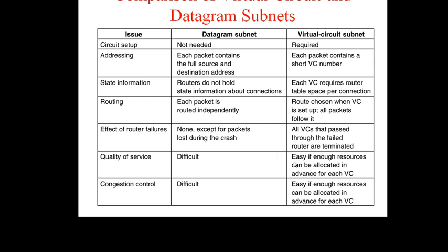Quality of service: in datagram it is difficult, while in virtual circuit it is easy if enough resources can be allocated in advance for each virtual circuit. Congestion control: in datagram it is difficult, while in virtual circuit it is easy if enough resources can be allocated in advance for each. So here we discussed the network layer design issues in terms of services offered to the transport layer, store-and-forward packet switching, implementation of connection-oriented service, implementation of connection-less service, and the difference between virtual circuit and datagram setup. So we can stop here.